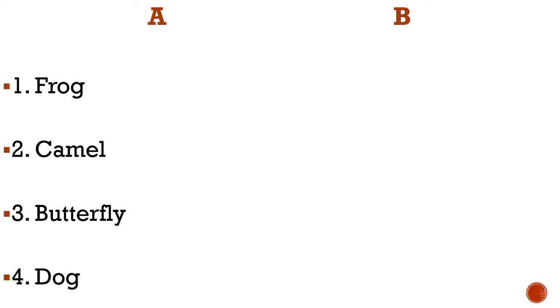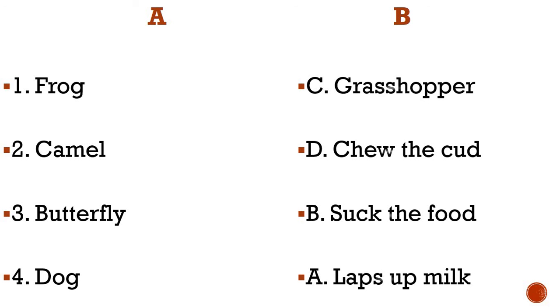Column A will remain as it is. This is column B. Correct answers are already matched now. Now you can see the correct answers in front of the questions or beside the questions. Frog I have matched with grasshopper. Camel, chew the cud. Butterfly, suck the food. Dog, laps up the milk.